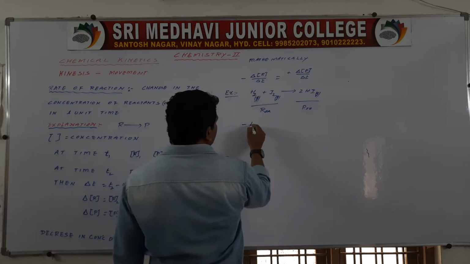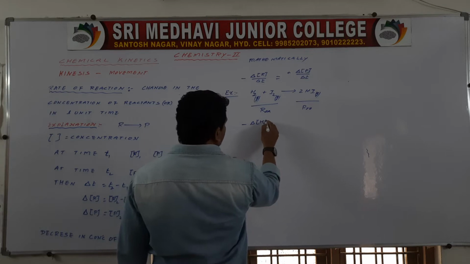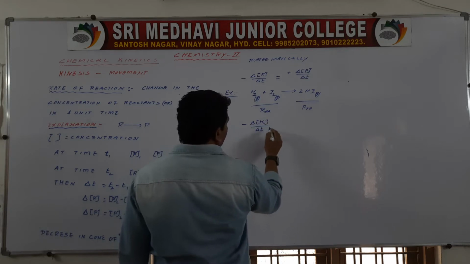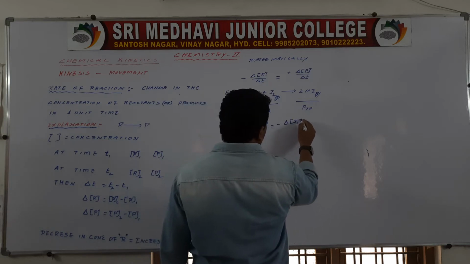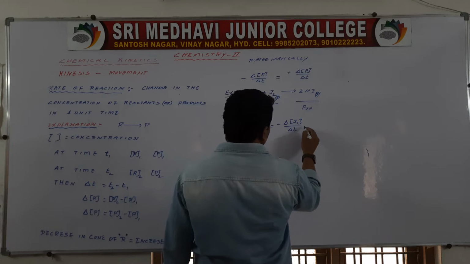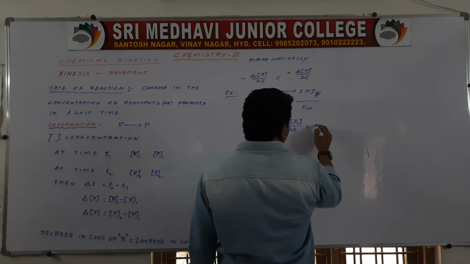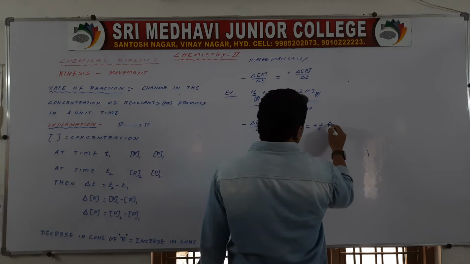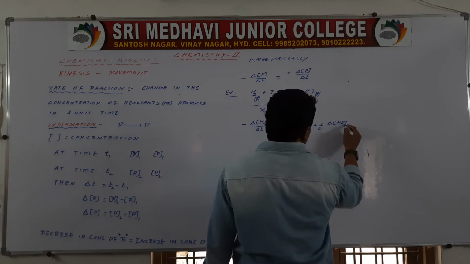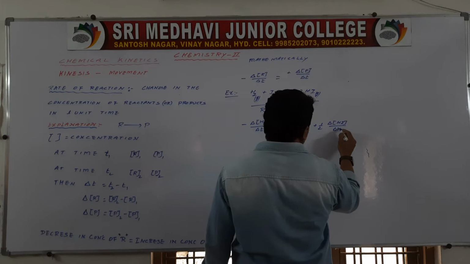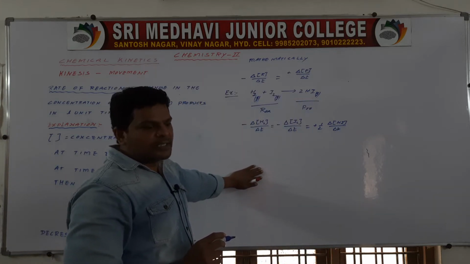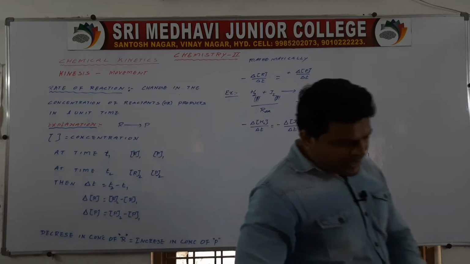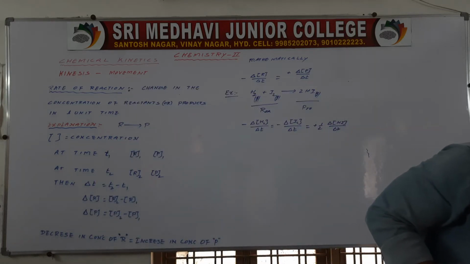So minus delta concentration H2 by delta t is equal to minus delta concentration I2 by delta t, which is equal to plus 1 by 2 delta concentration HI by delta t. This is an example.